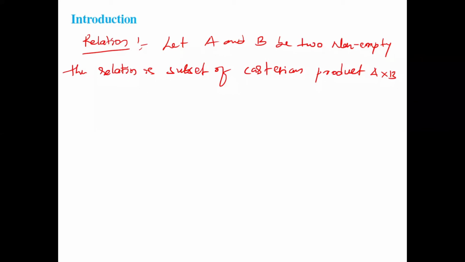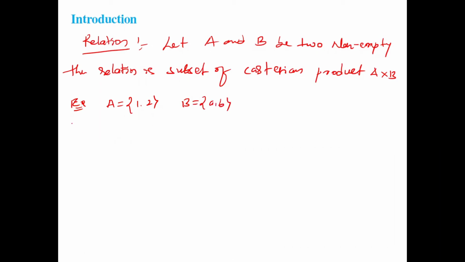What do you mean by Cartesian product? Already we know that. In each ordered pair, the first element should come from the first set and the second element should come from the second set. I'll take one example. Let A equal to {1, 2} and B equal to {a, b}.